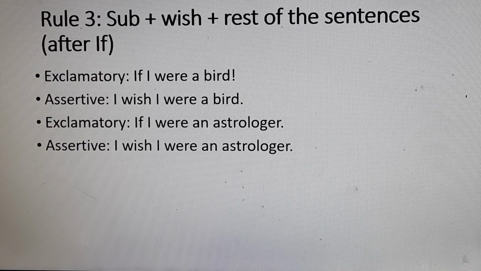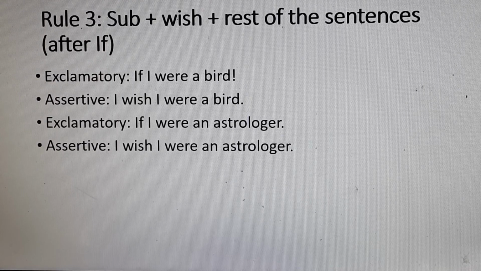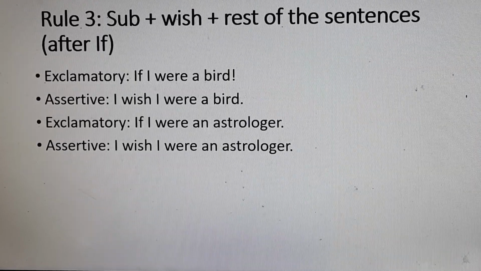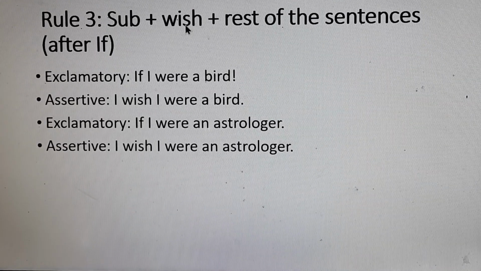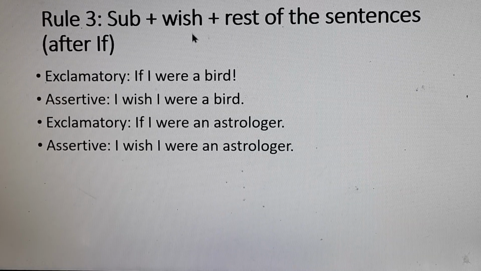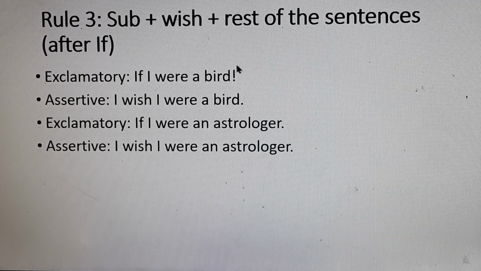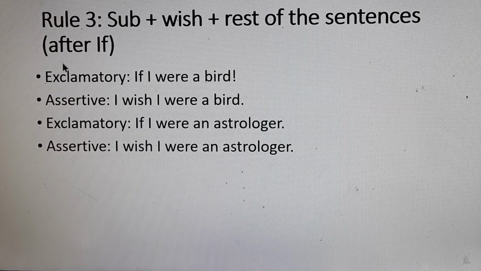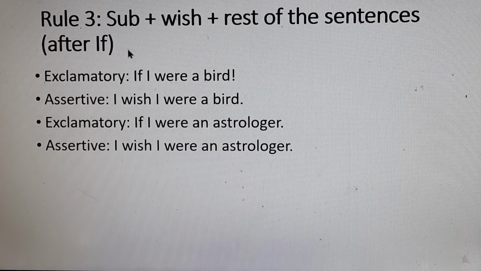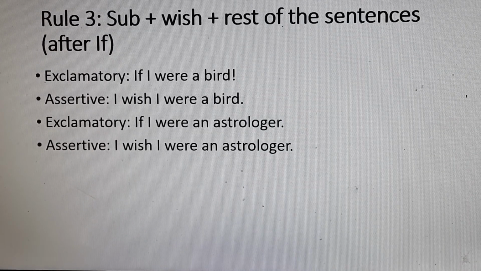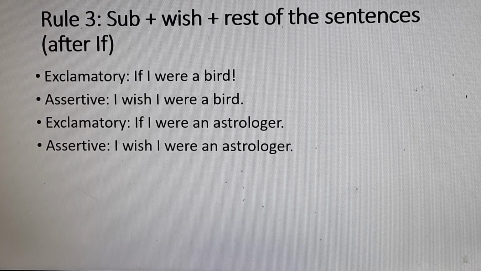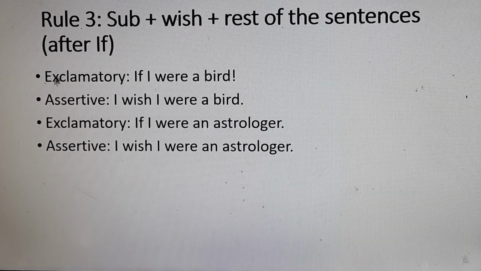Then how to change this type of exclamatory sentence into assertive? Firstly, we have to write down the subject. Then we have to write down wish. Then the rest of the sentence will be written after "if." Okay, so here we have an example.